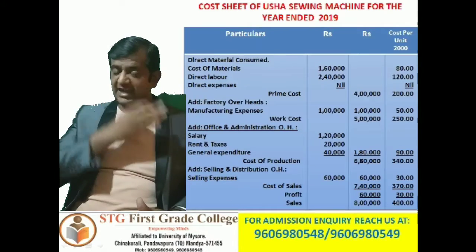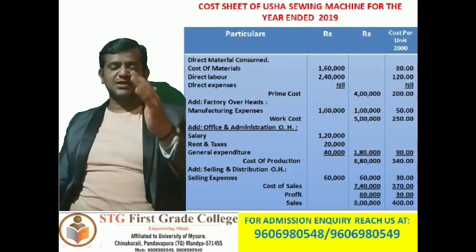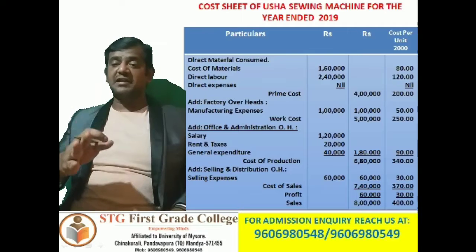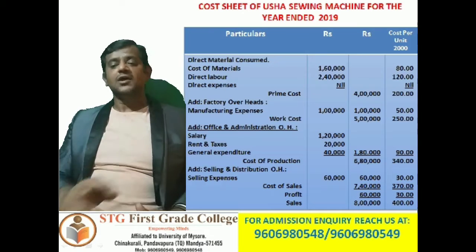So now 6,80,000 plus 60,000. So we are going to get 7,40,000, that is cost of sales. So 7,40,000 divided by 2000. So we are going to get 370 rupees, that is cost per unit.